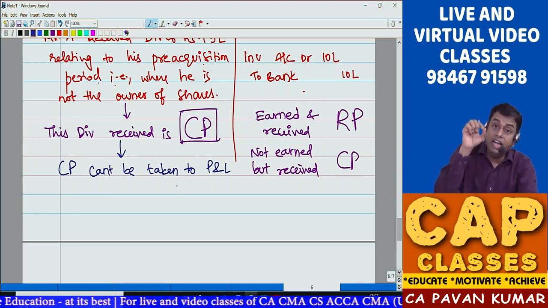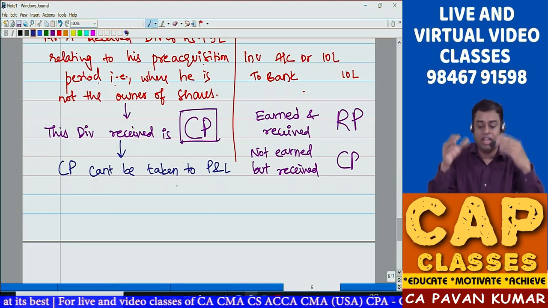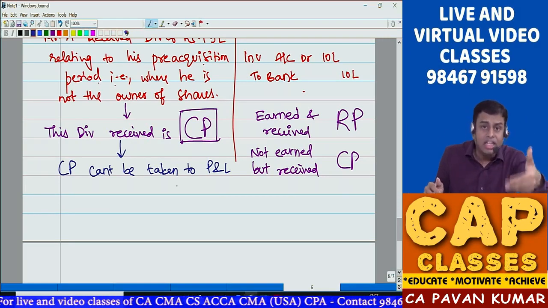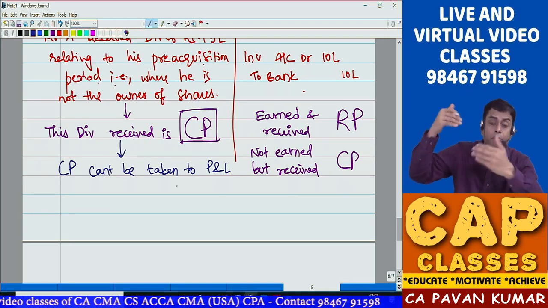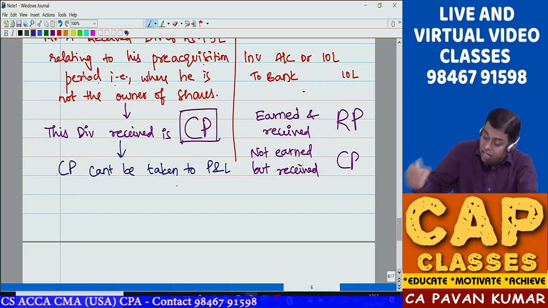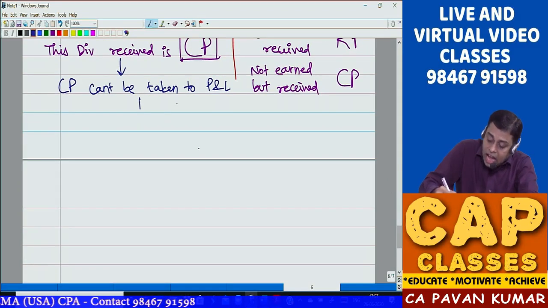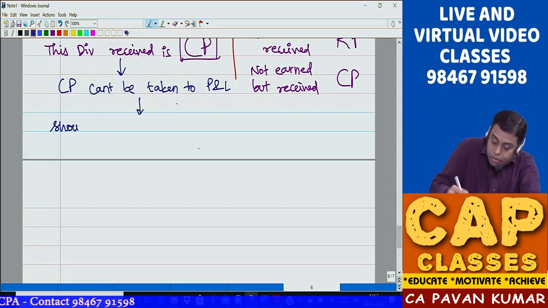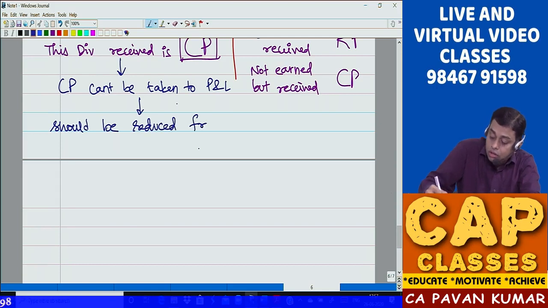So if any dividend is received for the pre-acquisition period, where the investor is not the actual investor, treat it as a capital profit, and this capital profit should be reduced from the cost of investment.